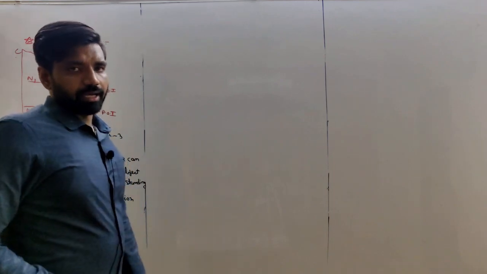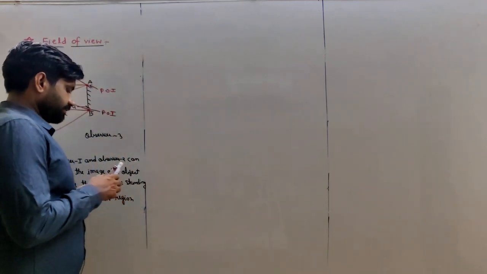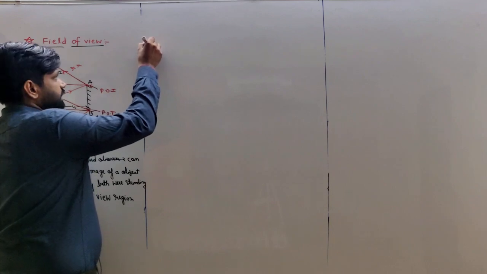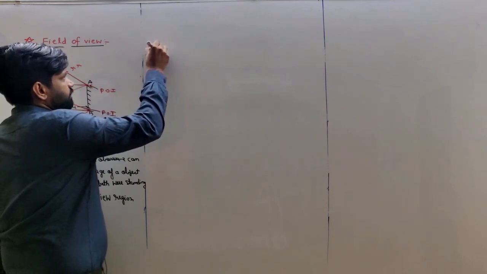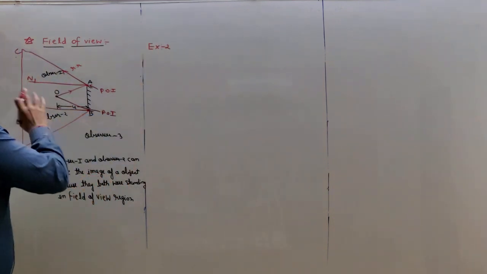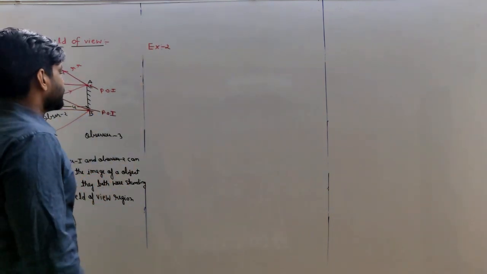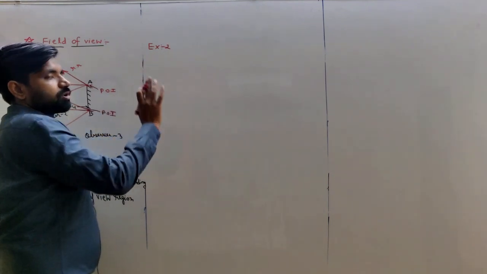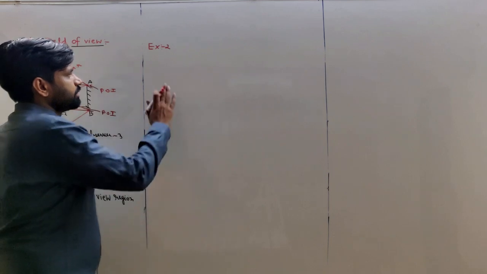I will take another example. This was example number 1, it is a concept, and by this concept we can solve any question.